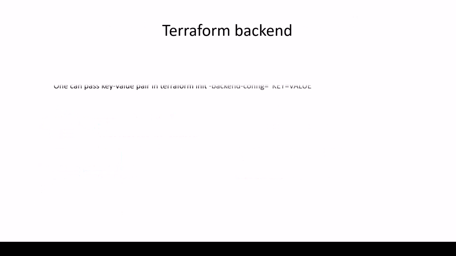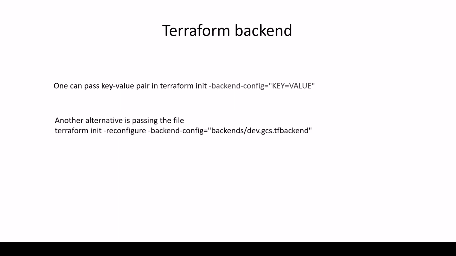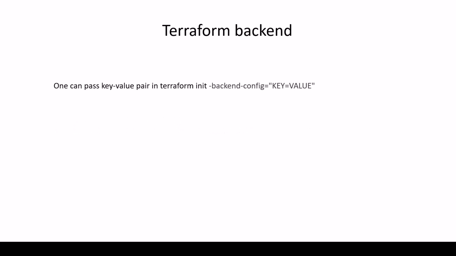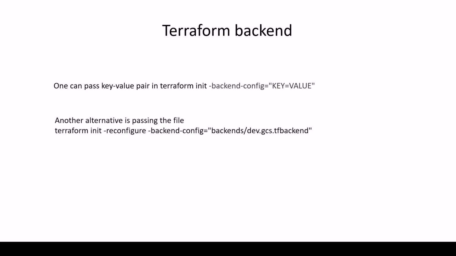So how can we solve it? Terraform has a very powerful feature: the backend config. Every time we run terraform init, we can pass the backend configuration for each terraform init command. Another alternative is to pass a file. The first alternative is something like this: we pass the key and value. The second alternative is that we jot down all the key-value pairs in a backend file. The file name will be something like this.